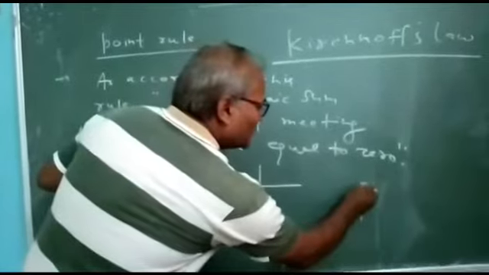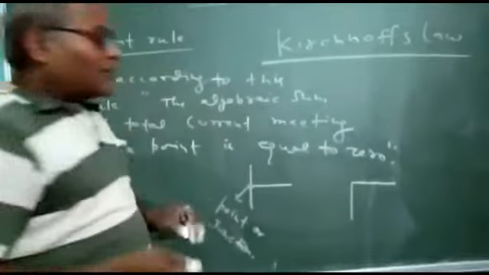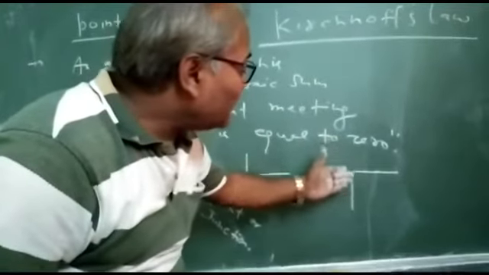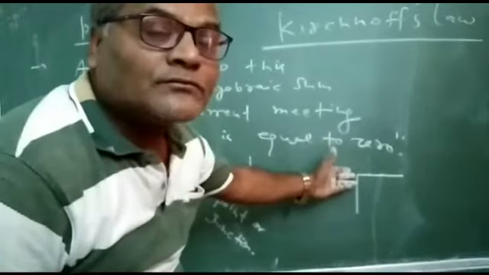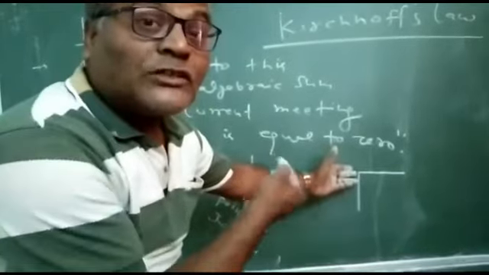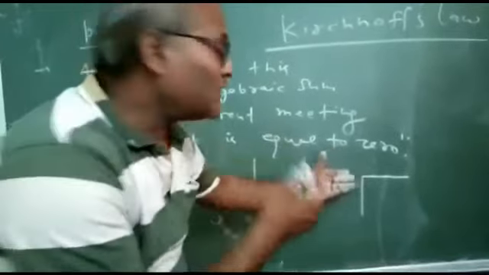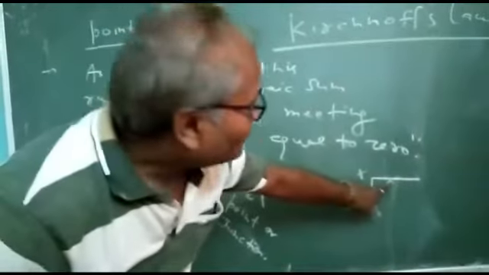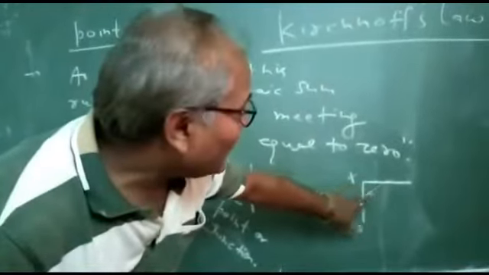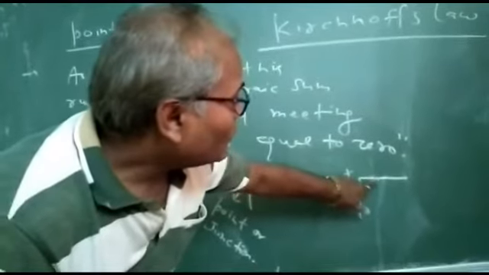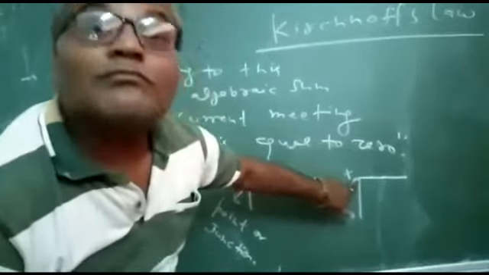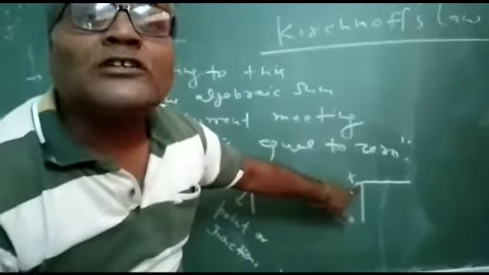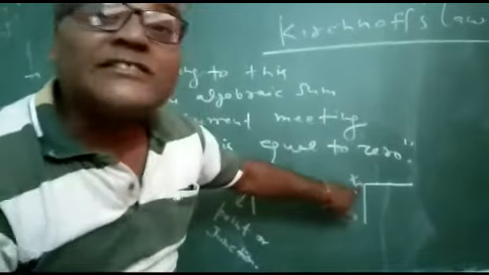Here the two wires meet, as per this figure, but it will not be called a point or junction, because we count here 1 and 2, so only two wires meet here.